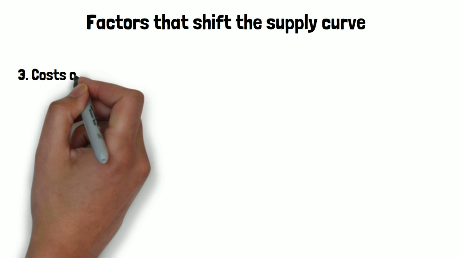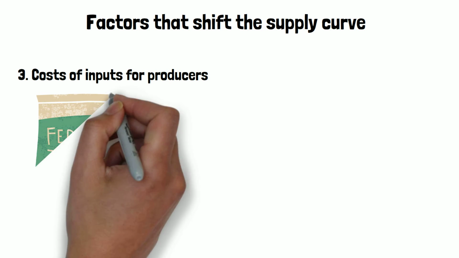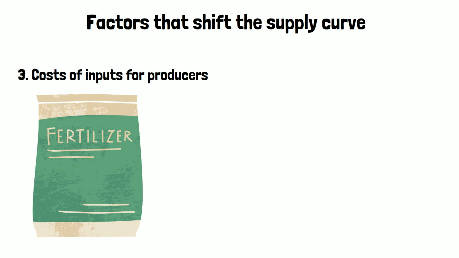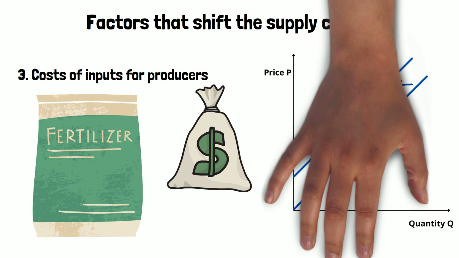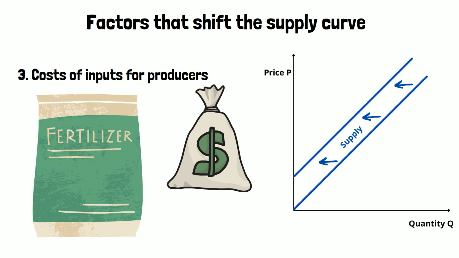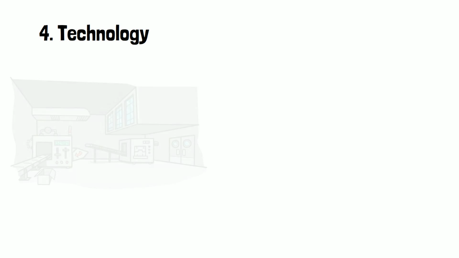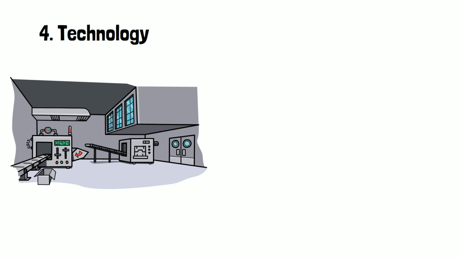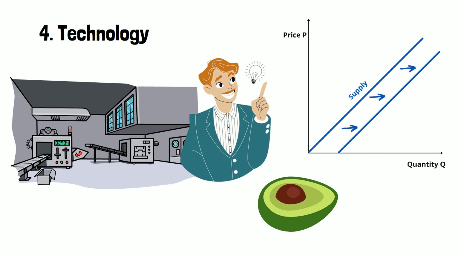The third factor that can shift the supply curve is the cost of inputs for producers. In the case of avocados, it can happen that some kind of fertilizer becomes more expensive. This decreases the number of avocados supplied and therefore shifts the supply curve to the left or inwards. The opposite happens when the price of fertilizer decreases. The last factor that can shift the supply curve is technology. When a machine is invented that can harvest the avocados much cheaper and more effectively, this will increase the number of avocados supplied. This will cause the supply curve to shift outwards.